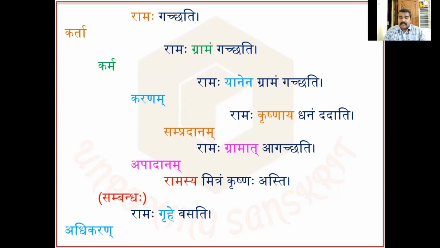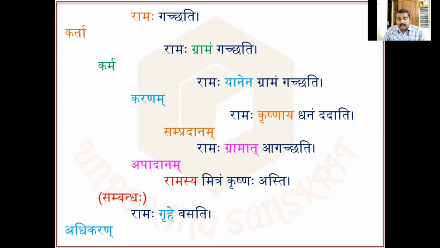The remaining word is Krishnaya. In this context, Krishna is the receiver of that money. And we have given a name for the receiver, and that is Sampradhanam. And we are defining that a Sampradhanam, a receiver in a sentence, will be used in Chaturthi Vibhakti only. So, Krishna, Krishnam, Krishnena, Krishnabhyam, Krishnaihi, Krishnaya. Chaturthi Vibhakti Ekavachanam it is. So, a Sampradhanam will be used in Chaturthi Vibhakti only.